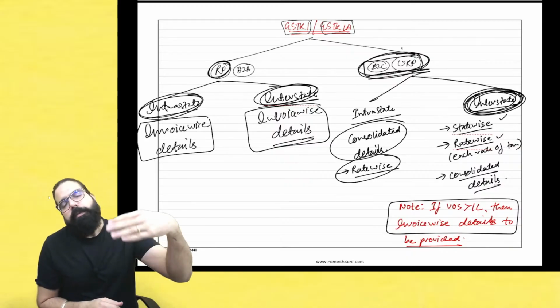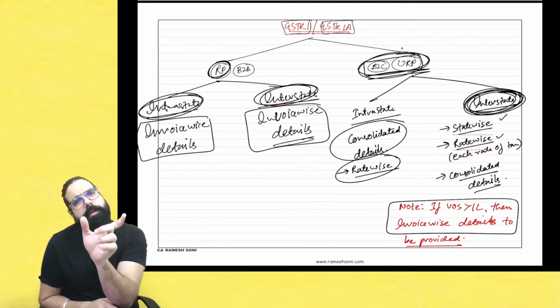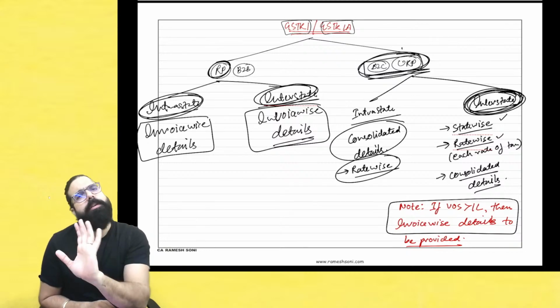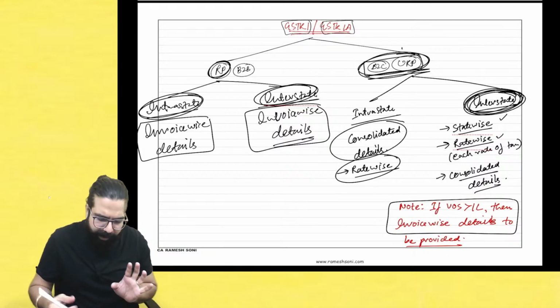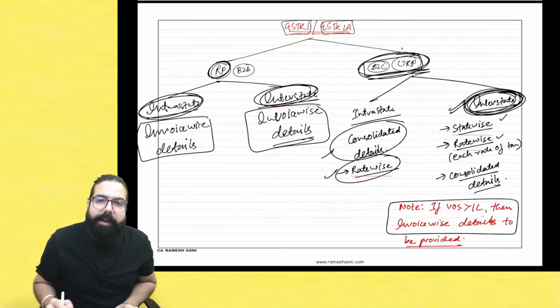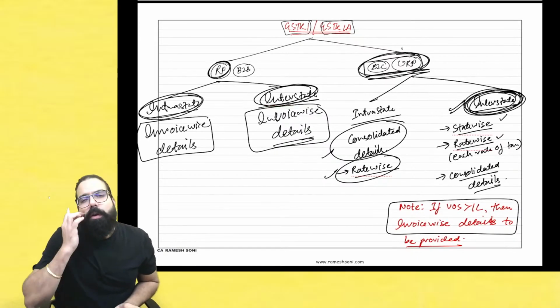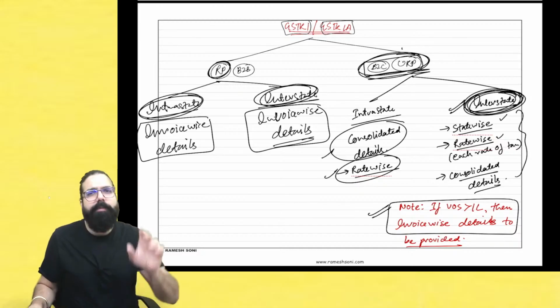But if you have sold to an unregistered person, B2C sale, you can give consolidated details, whether the amount is more than 1 lakh or not. Consolidated details for each rate of tax, how much is the total sale, you have to put. But in the interstate case, if the amount is more than 1 lakh, for that you have to give invoice wise detail. For all other details, you can go ahead and give